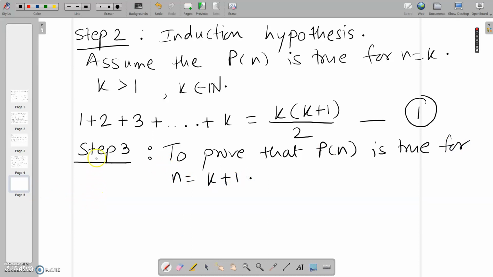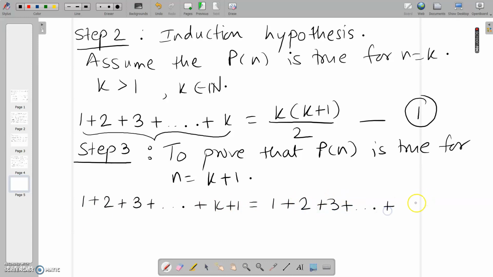So we have to consider k plus 1 terms on the LHS. In the assumption, we had considered k terms, so we will add one more integer to that. So 1 plus 2 plus 3 plus up to k plus 1 I have to consider. See how I am splitting it: 1 plus 2 plus 3 plus up to the integer which comes before k plus 1, which would be k. I am just rewriting these terms. It's like writing the first 10 terms as 1 plus 2 plus 3 plus up to 9 and plus 10.